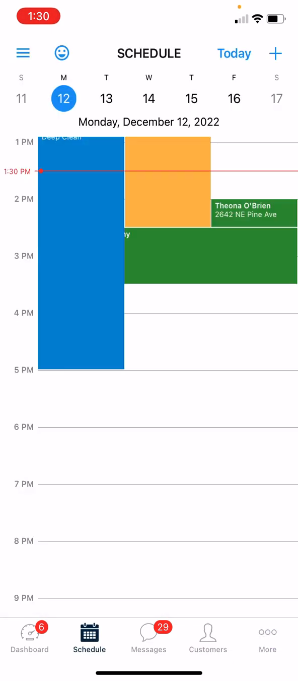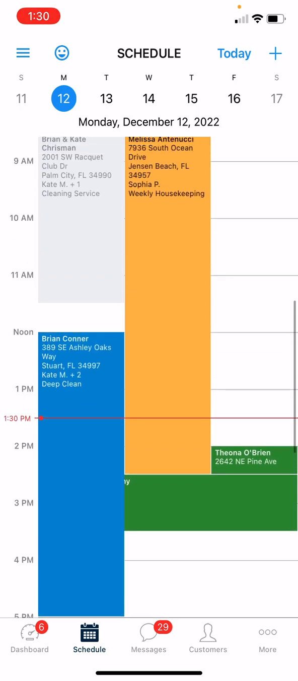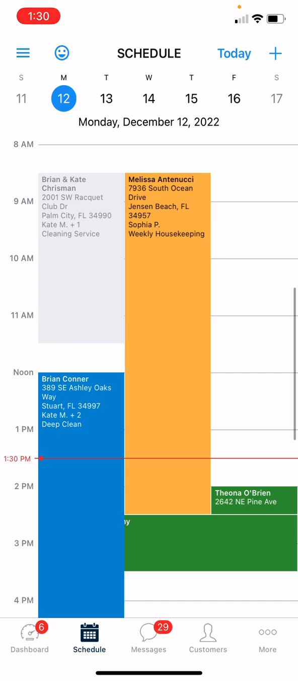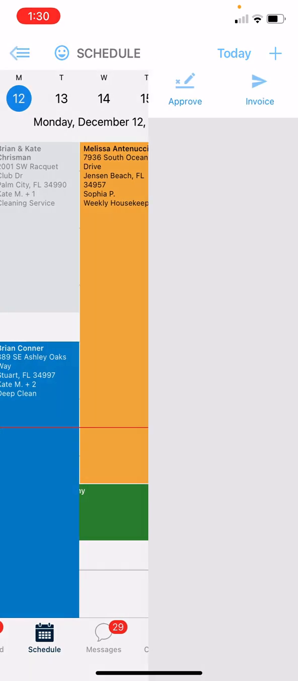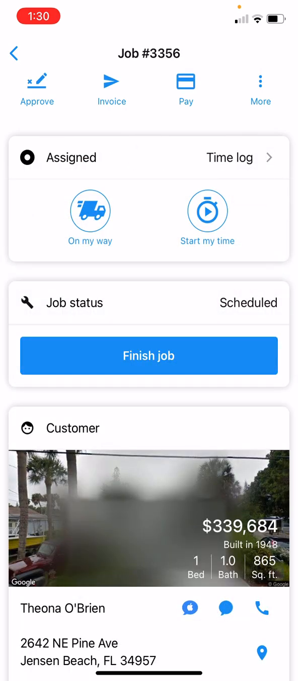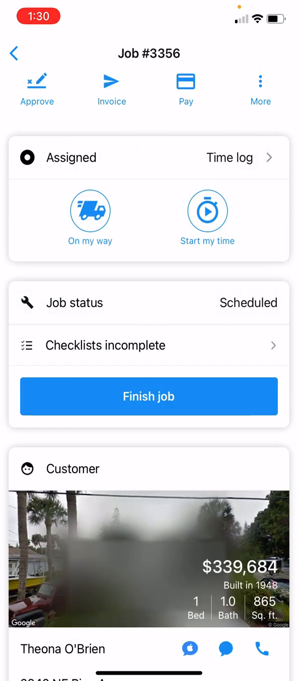So let's go back to the schedule, and we're going to walk you through what you would do when you're out in the field completing jobs. So I'm on my way to my first job. Today I'm cleaning Theona's house at 2 p.m. So I'm going to go ahead and click on that job, and I'm going to hit On My Way, and this will track my time.